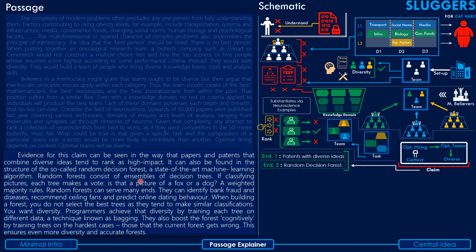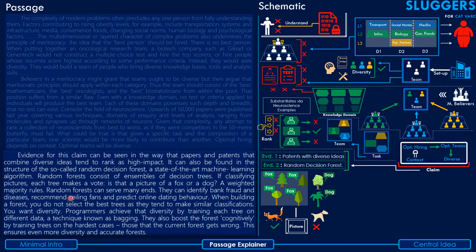Random forest consists of ensembles of decision trees. If classifying pictures, each tree makes a vote. Is that a picture of a fox or a dog? A weighted majority rules. Random forests can serve many ends. They can identify bank fraud and diseases, recommend ceiling fans, and predict online dating behavior.